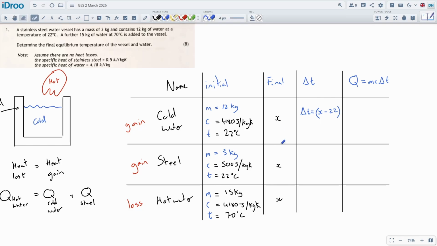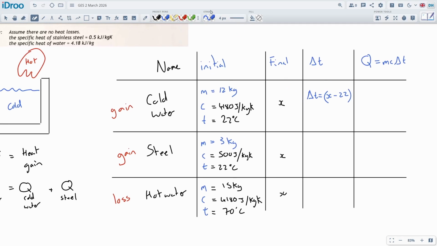That was just an example. Let me get rid of this. It's just so I can get my head straight when I actually do the calculation. This will be delta T. It has to stay positive.